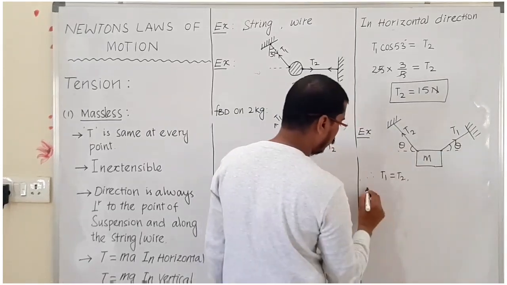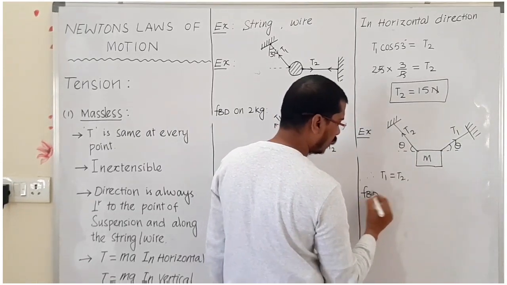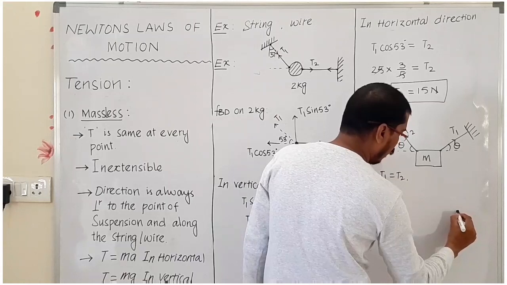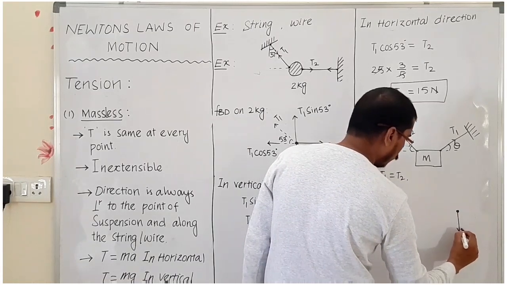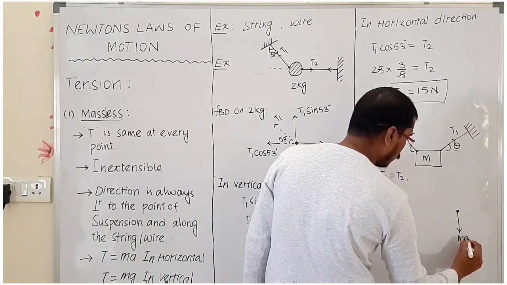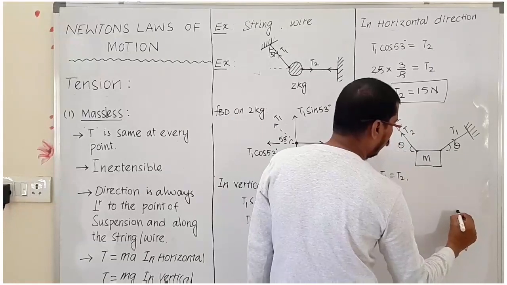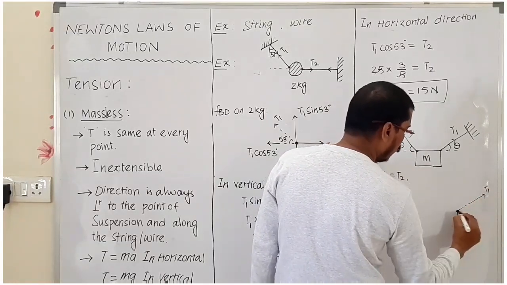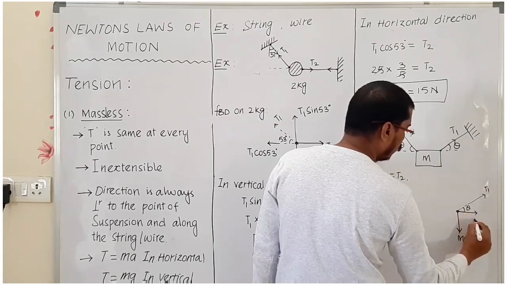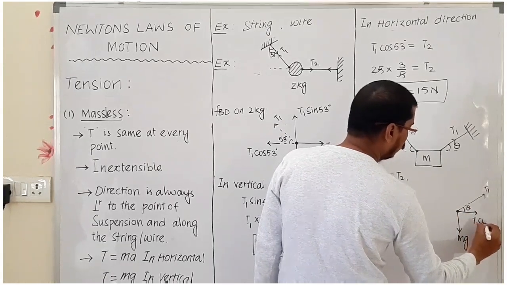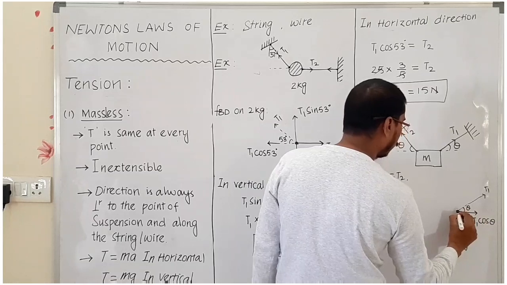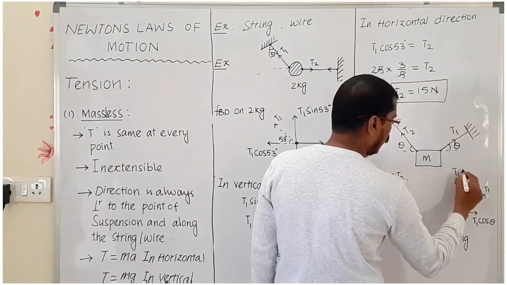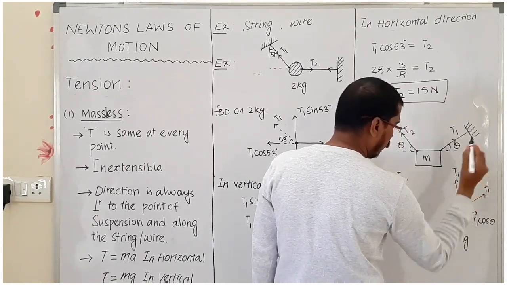Again, you take the FBD. This is a mass. Mg is acting downward. Now if I take this T1, here we can write theta, T1 cos theta and T1 sin theta.